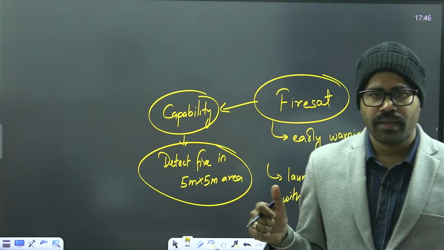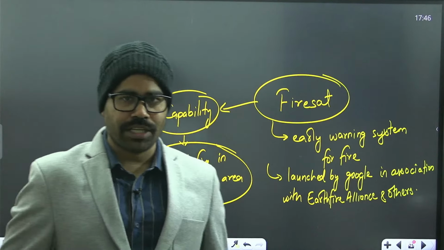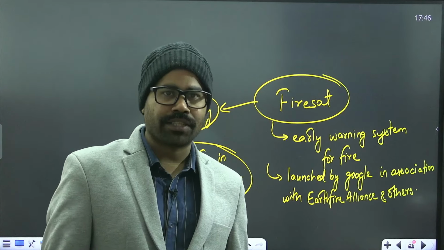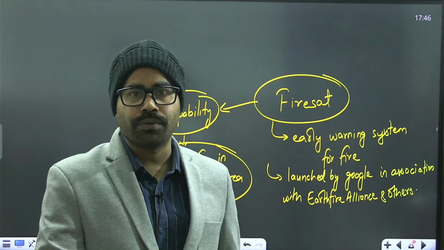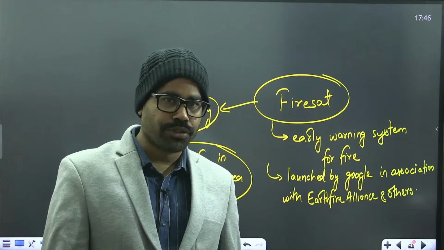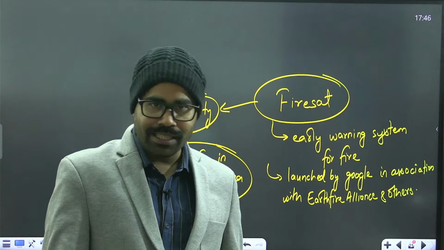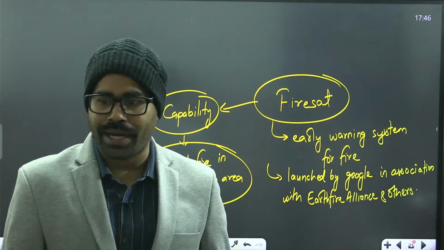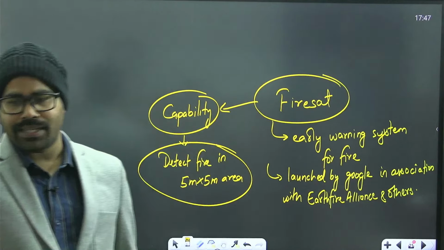The normal satellites are able to detect fire only if it is spread over 1 or 2 acres. But this can detect fire even in a 5 by 5 square meter area. Okay. So that is FireSat.